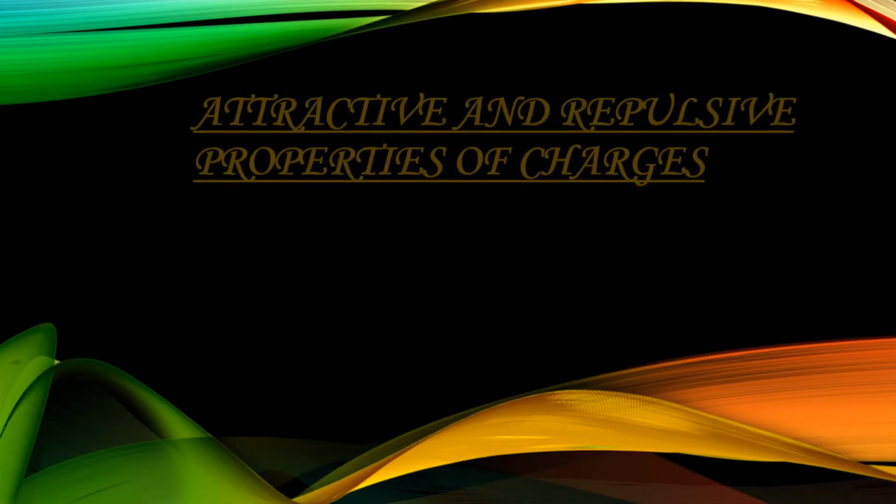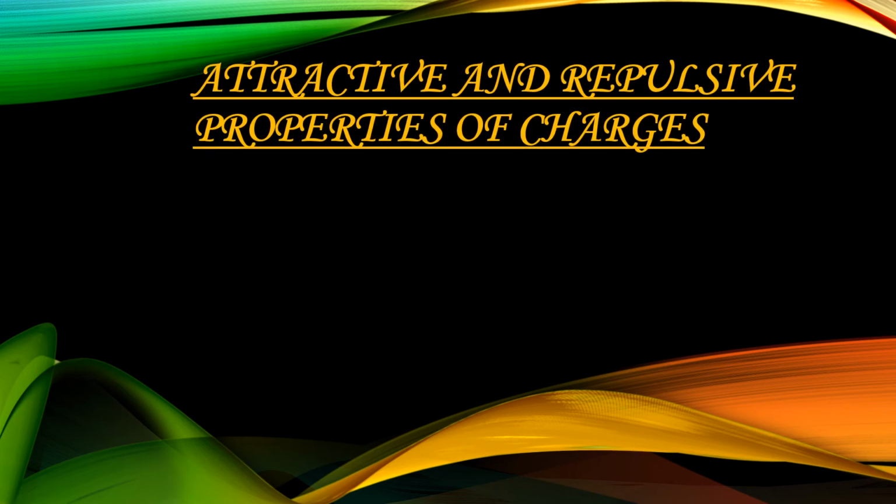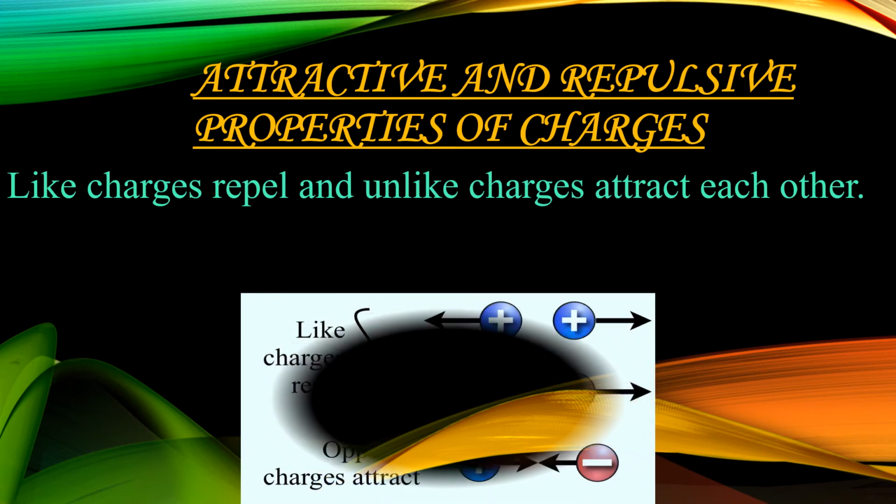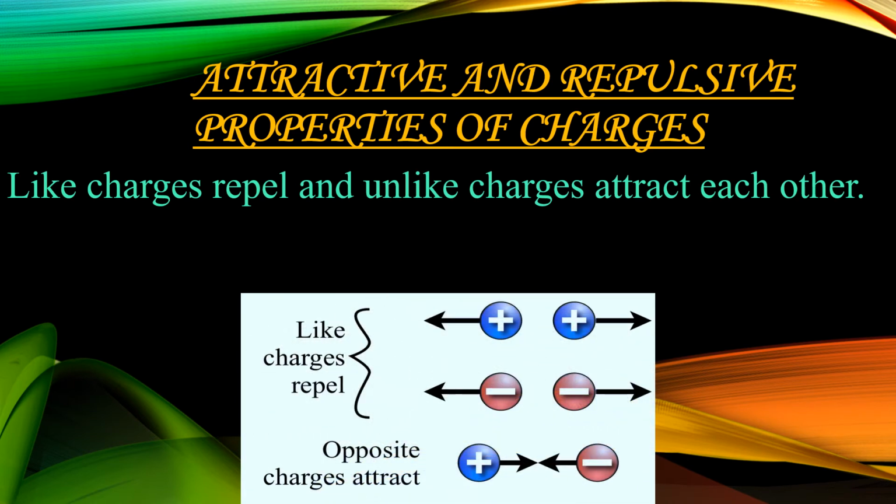Next, we will see the attractive and repulsive properties of electric charges. Like charges, that means similar charges, repel each other. That is, if you bring two positive charges closer or two negative charges closer, they will show repulsion. Unlike charges attract each other. That means if the charges are different, if one is positive and the other is negative, they will show attraction.